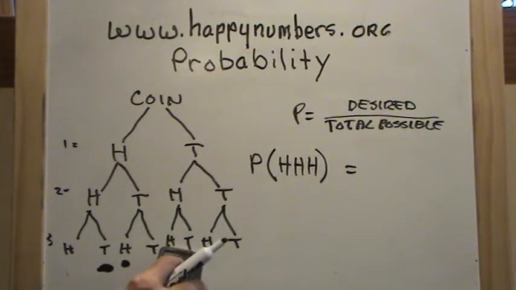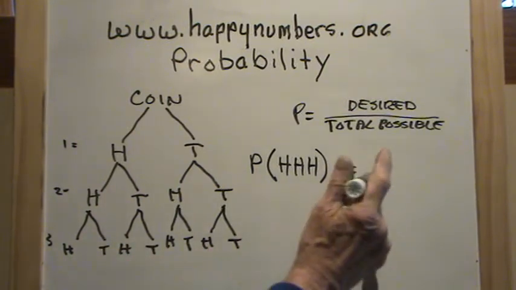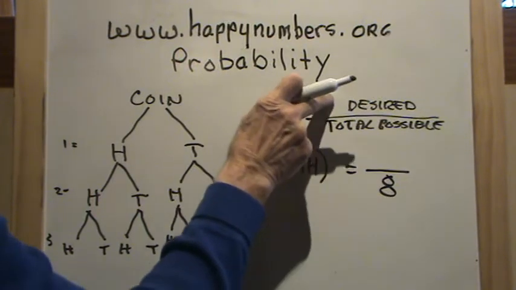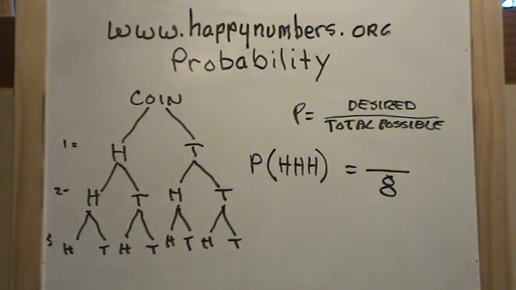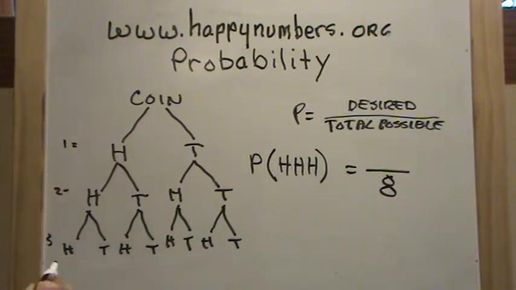Well, let's take this out. We know that we have 8 total possibilities, but the desired one that we're looking for is a head, a head, and a head. 3 heads. So a head, a head, and a head. This would work.